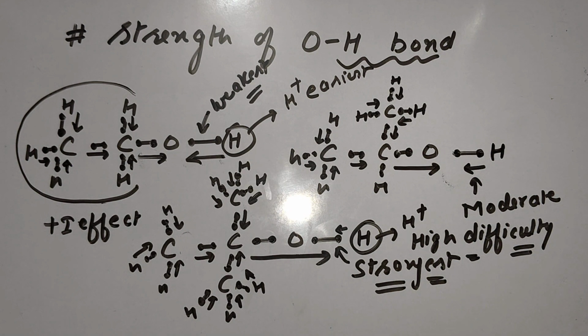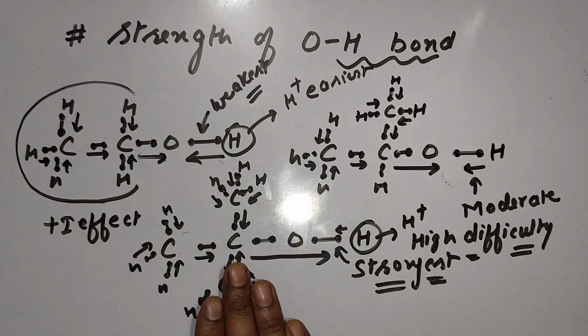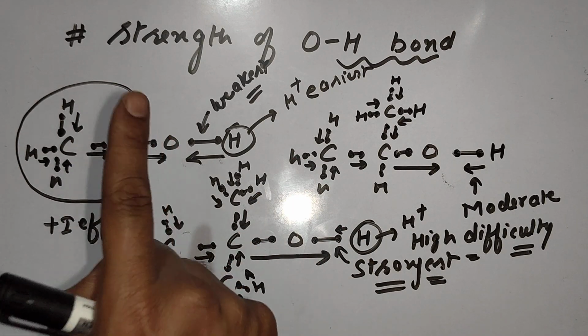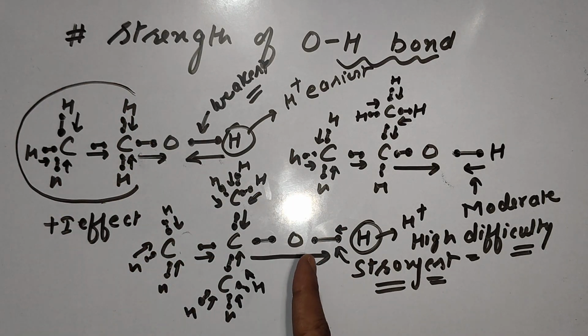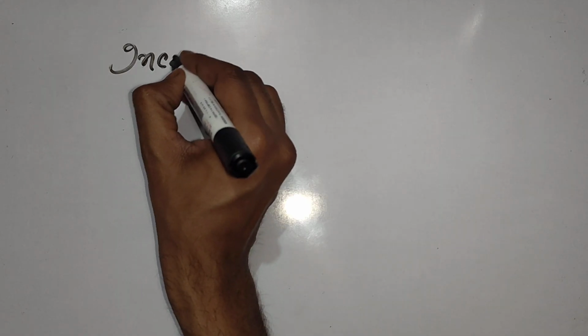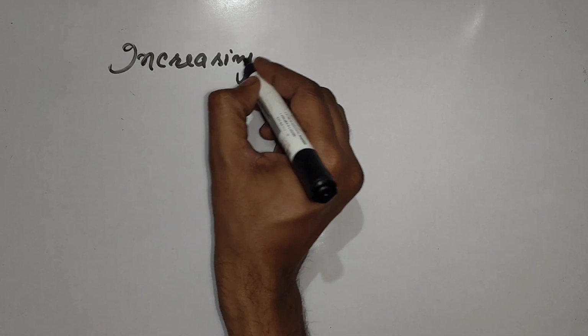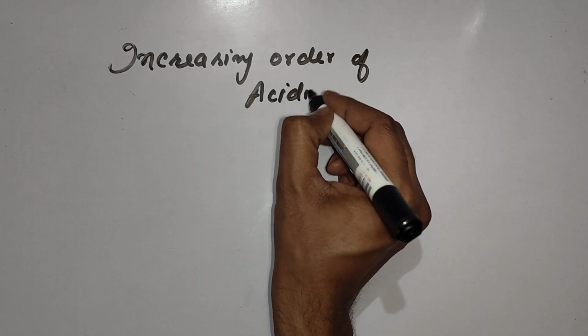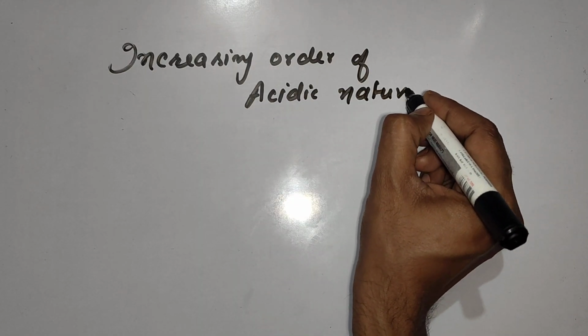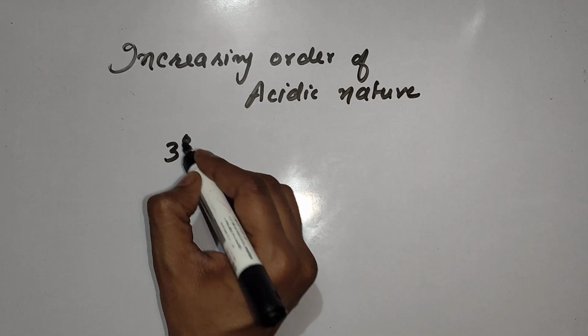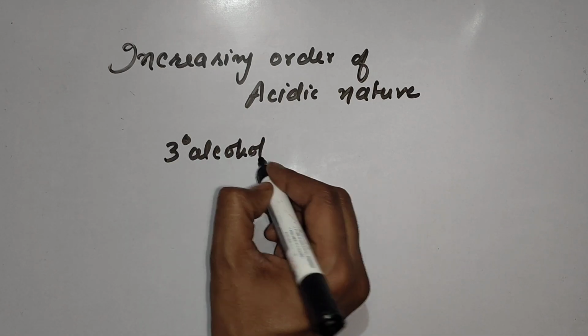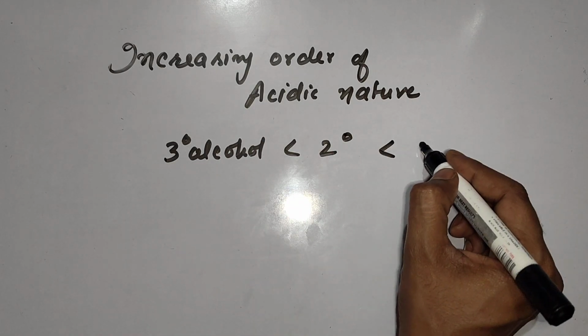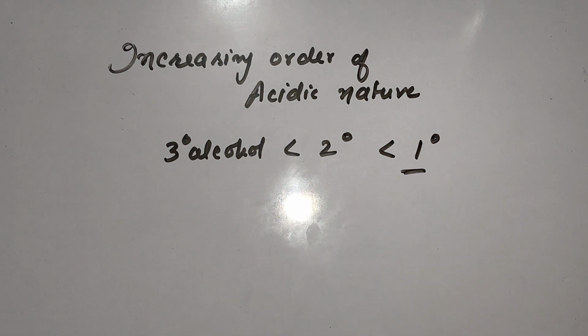That's it. So out of 1 degree, 2 degree and 3 degree alcohols, 1 degree alcohols are the strongest acid and 3 degree alcohols are the weakest. So if I write in increasing order of acidic nature, 3 degree alcohol will be least acidic, then 2 degree will come, and highly acidic will be 1 degree alcohols.